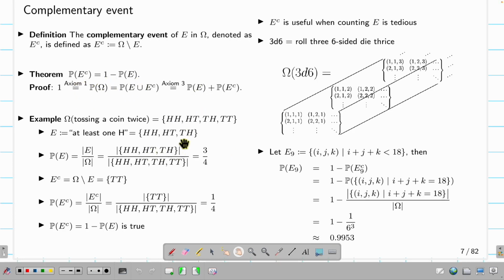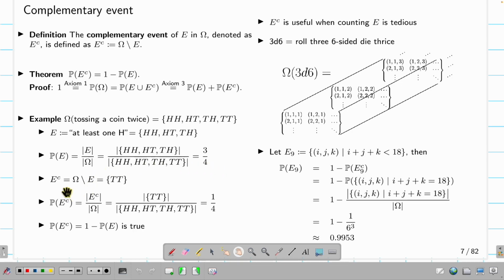For example, I have tossing a coin twice. This is the sample space, or the possible outcomes, okay? This is the omega. And suppose I define E as at least one H. So what is E? I can write it down as HH, HT, TH. What's the probability of this E? By definition, it is the size of this set divided by the size of the sample space. So 3 elements divided by 4 elements, so it's 3 over 4.